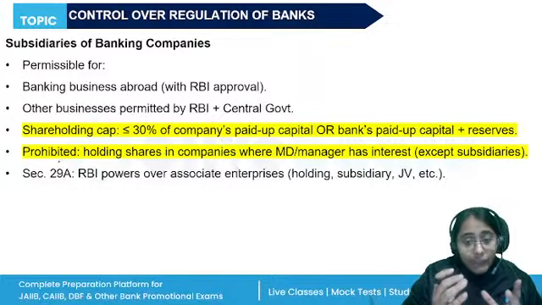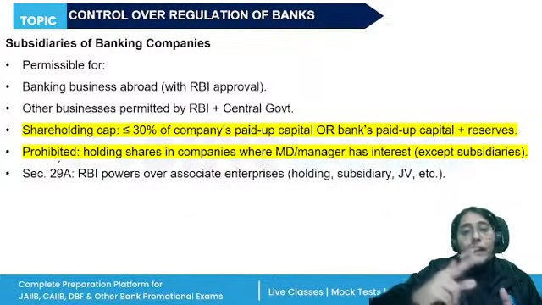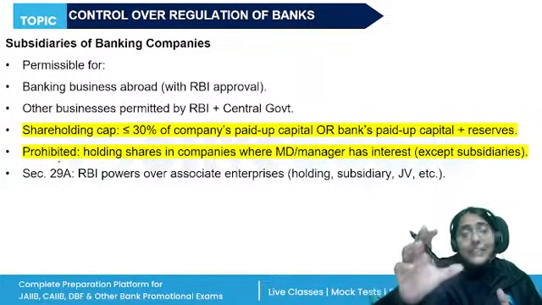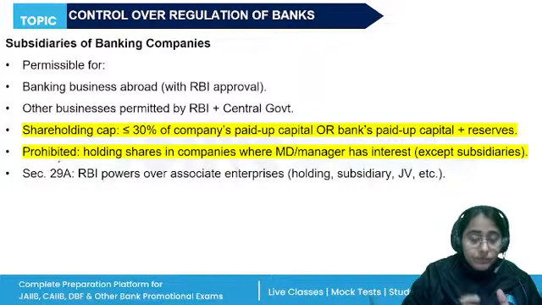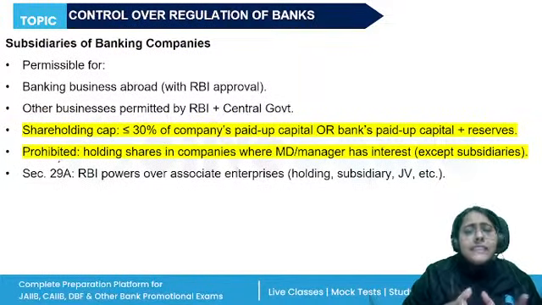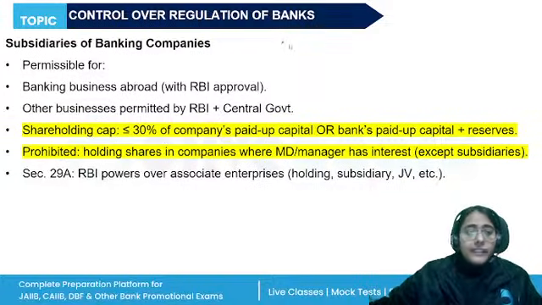It will not be allowed for carrying on any trading business exclusively outside India. Prior permission of RBI is required for any business exclusively outside India, and any other business, if allowed with the prior approval of central government, then also RBI's permission is required. So this is the purpose for which the subsidiaries can be set up.